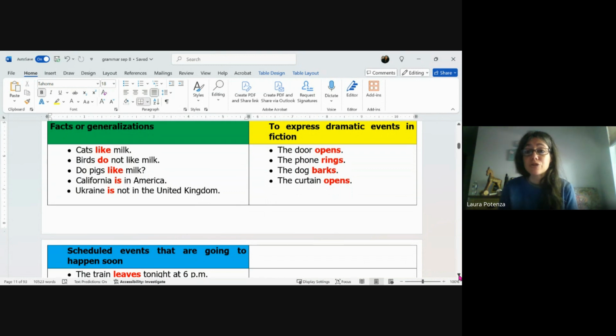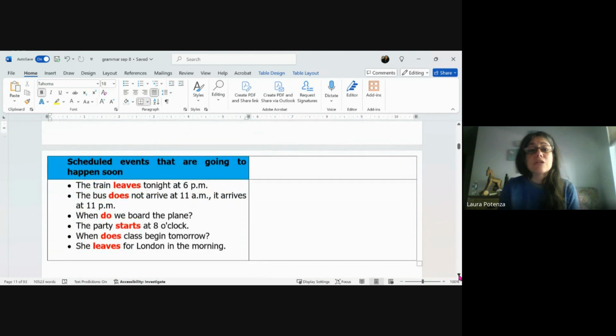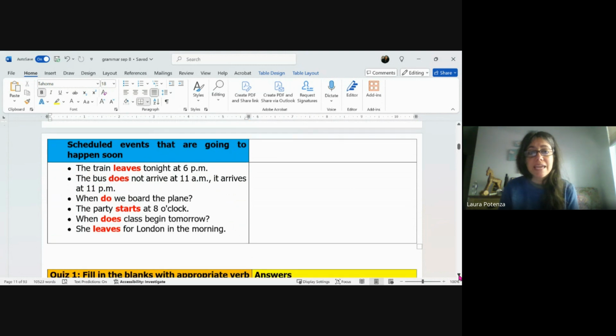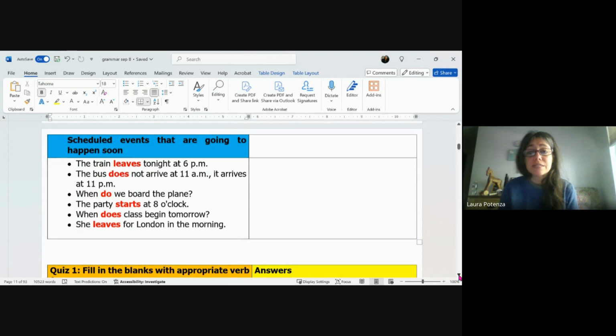And then to express dramatic events in fiction, the examples below are: the door opens, the phone rings, the dog barks, the curtain opens. And then scheduled events that are going to happen soon. The examples below are: the train leaves tonight at 6 p.m. The bus does not arrive at 11 a.m. It arrives at 11 p.m. When do we board the plane? The party starts at 8 o'clock. When does class begin tomorrow? She leaves for London in the morning.